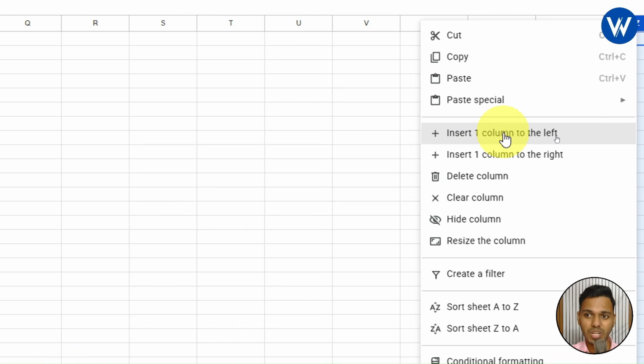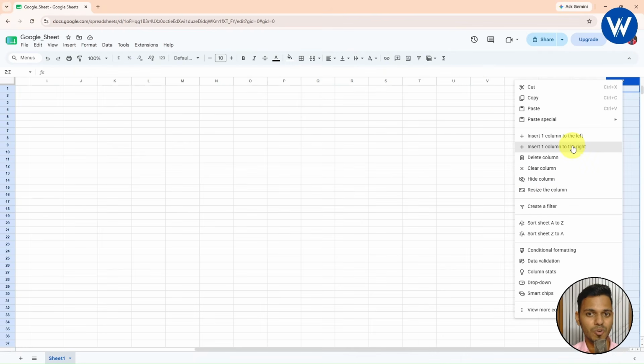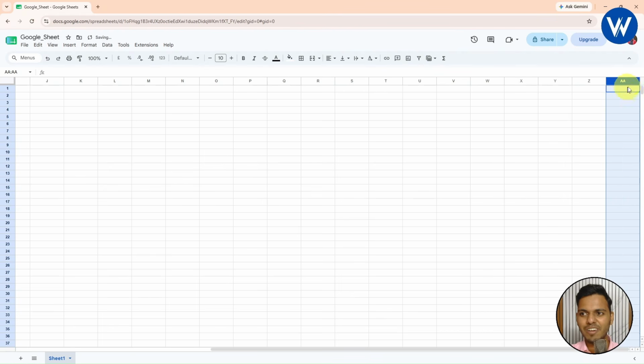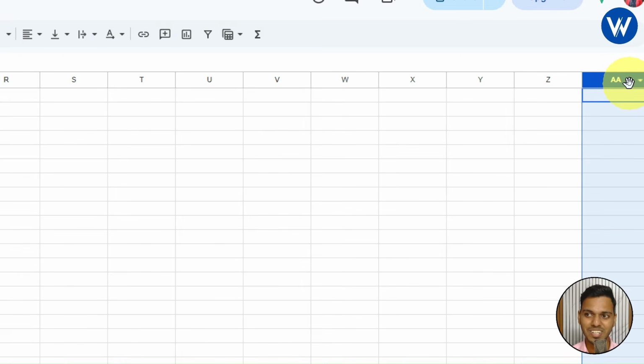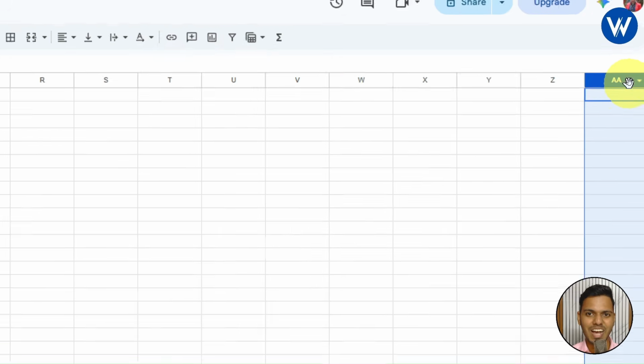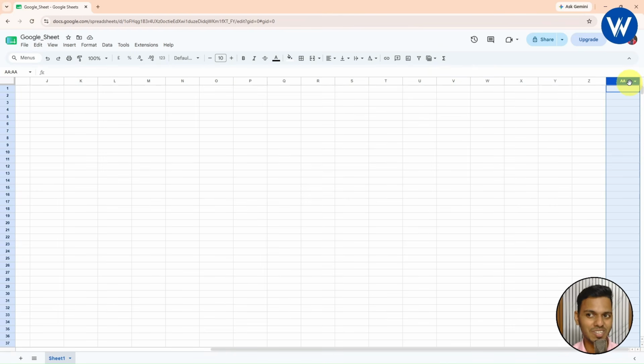Insert one column to the left, insert one column to the right. I want to insert one more column. Let's suppose I will simply click on insert one column to right, and finally a new column will be inserted, which is AA. I hope you guys understood how to insert the column.